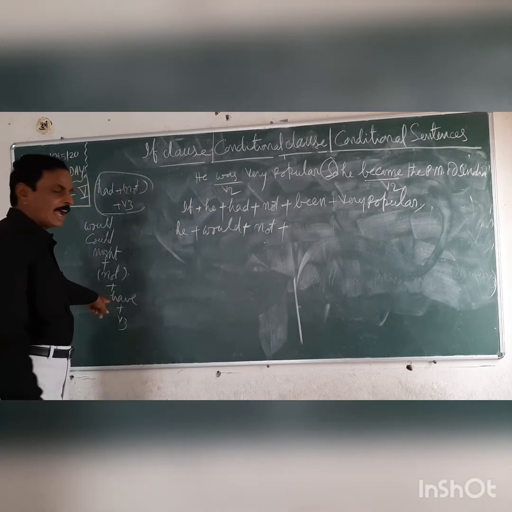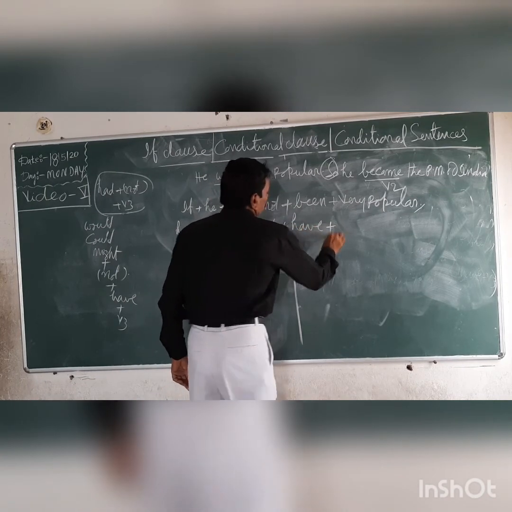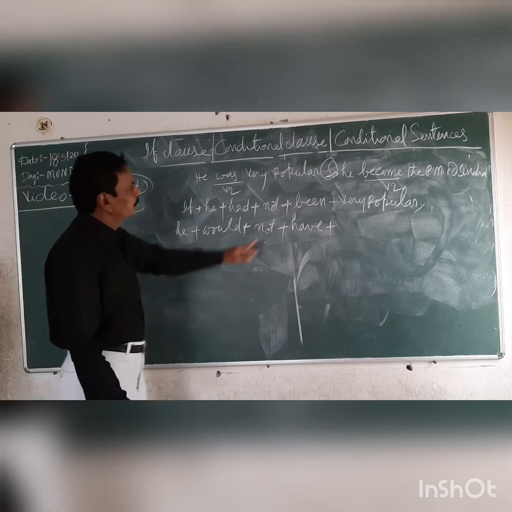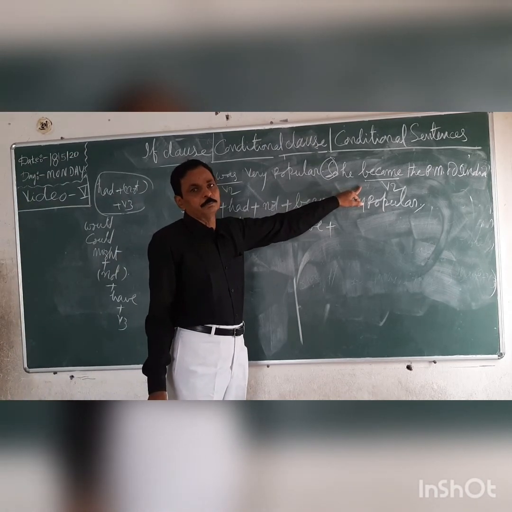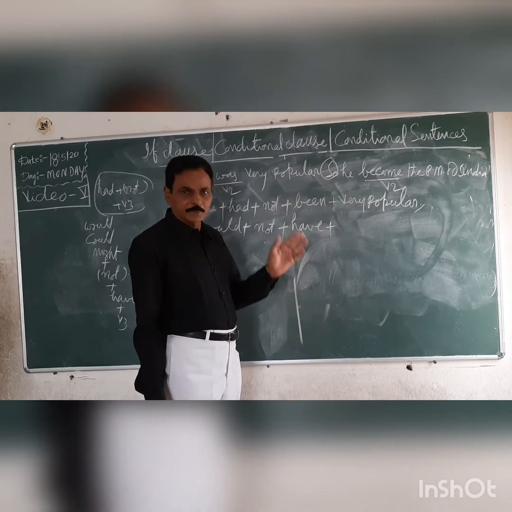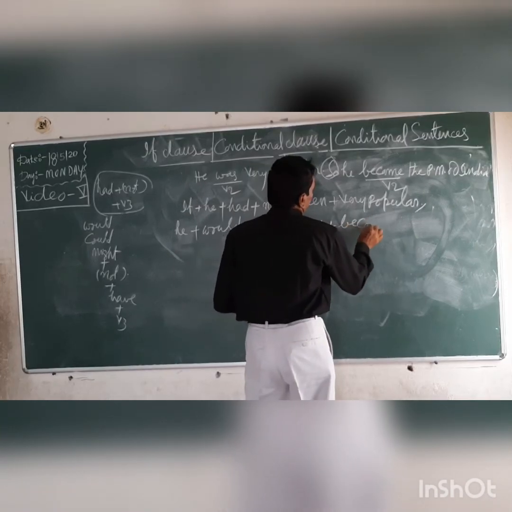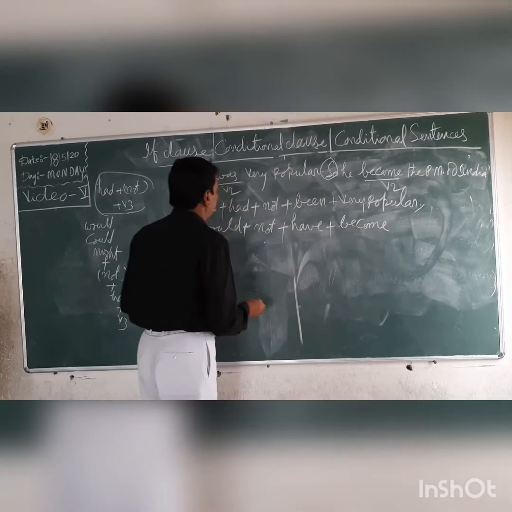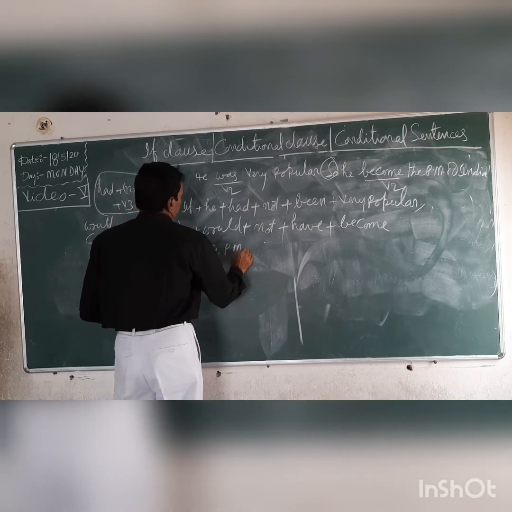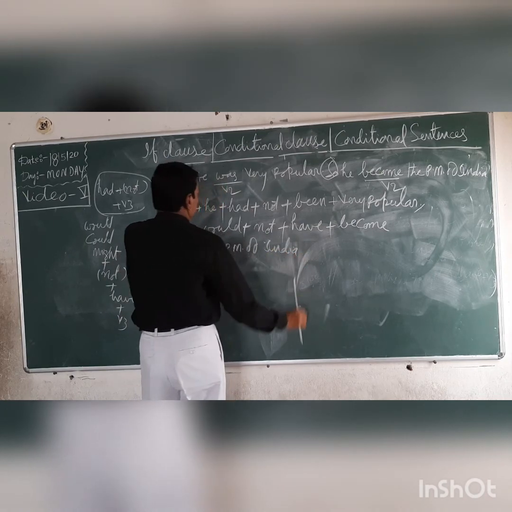Next, have. You have to take have. Would not have. Afterwards, V3 form. V3 form for what? V3 form for became. What are the tenses? Become, became, again become. He would not have become the PM of India. This is the answer.